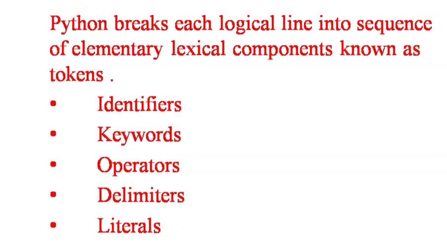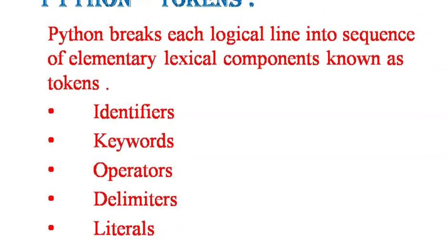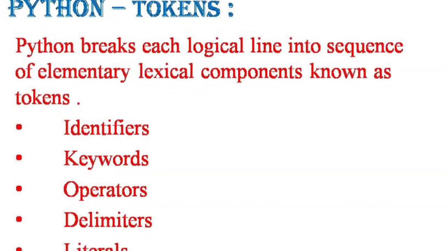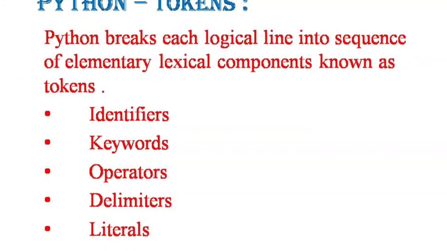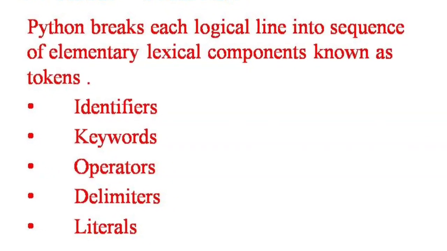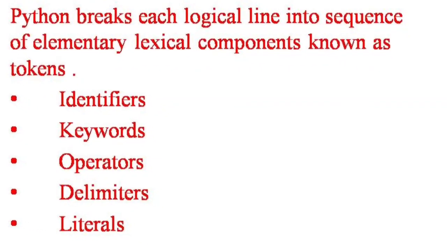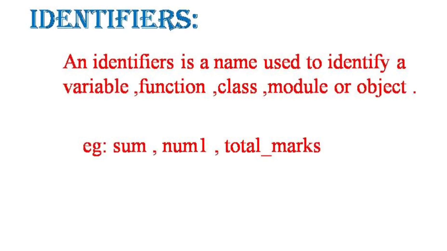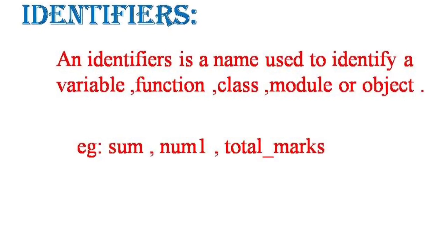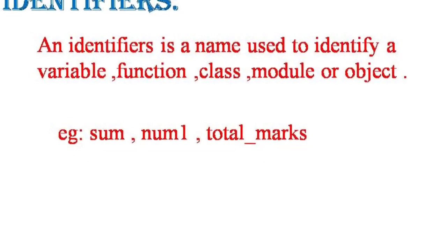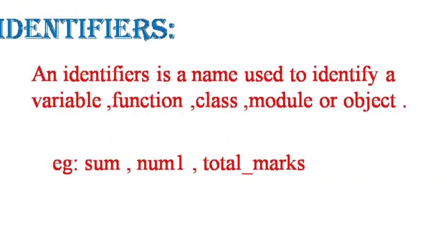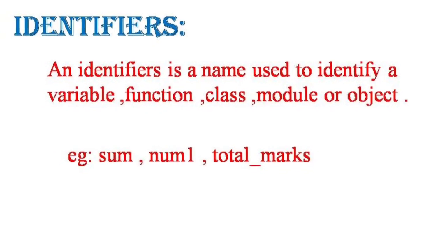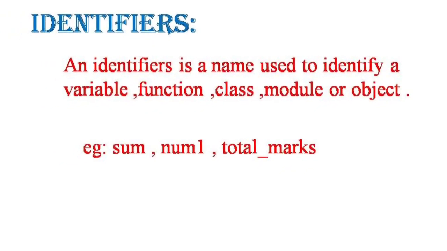Different types of tokens are as follows: identifiers, keywords, operators, delimiters, and literals. First is identifier. It is a name used to identify a variable, function, class, or object. Example: sum, num1, total_marks.